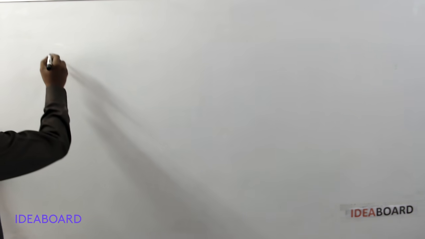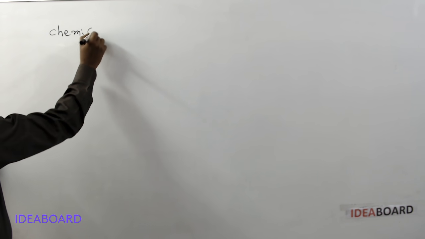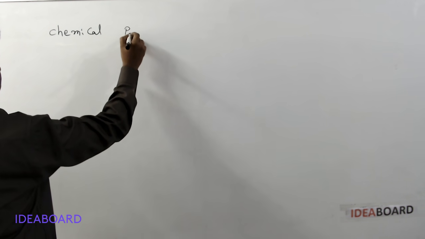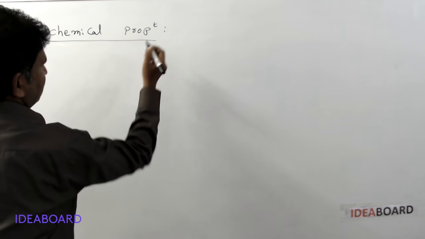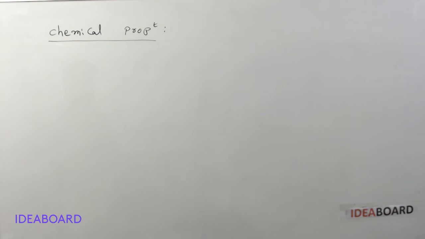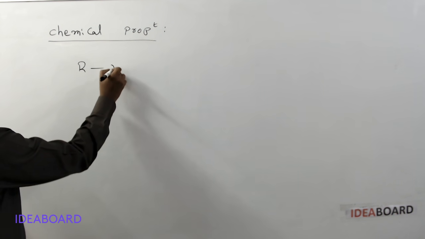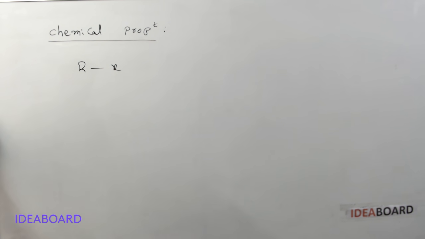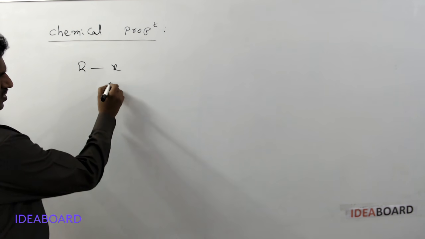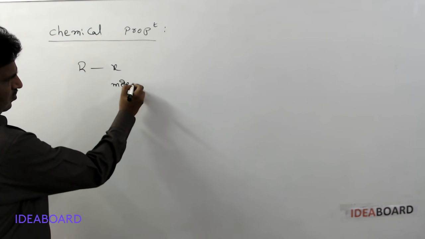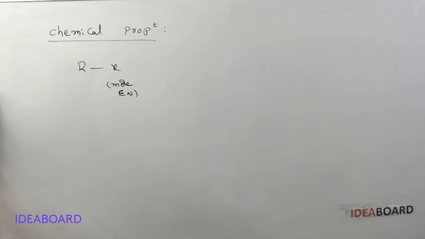Next, chemical properties of alkyl halides. If you take an alkyl halide, this is RX. R means alkyl group, X means halide. Generally, the halide is more electronegative than the alkyl carbon atom.